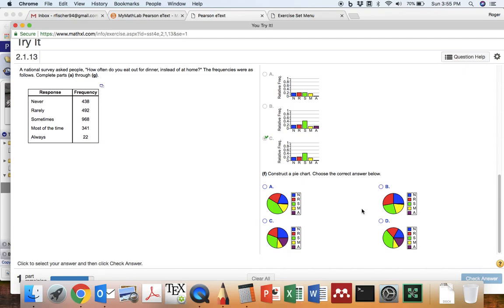Construct a pie chart. We need sometimes to be slightly less than half. So we know it's not B, and we know it's not C. Always is purple. That needs to be a very small portion. So it can't be B, and it can't be C or D, so it has to be A.